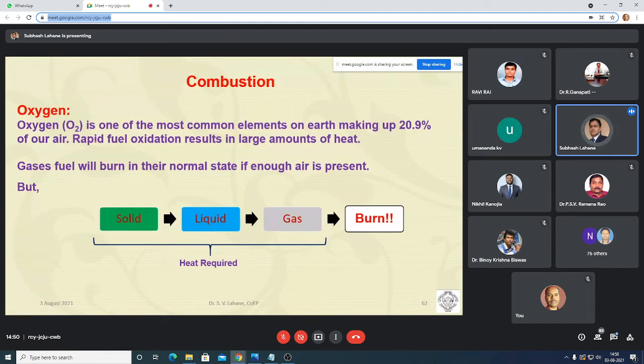Yes, it's again basics. Solid fuel will take more time to get burned, and it will require higher heat than the liquid and the gaseous. Gaseous fuel will take less heat, or will require less heat, to get burned. So that is the thing written here.